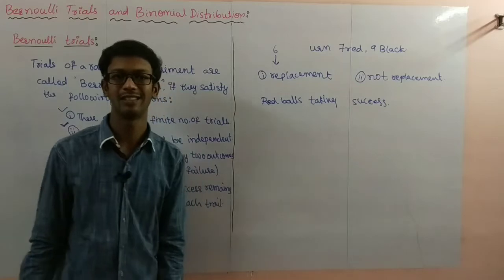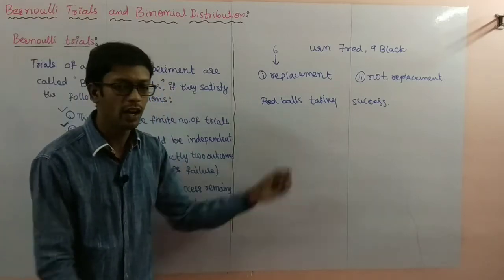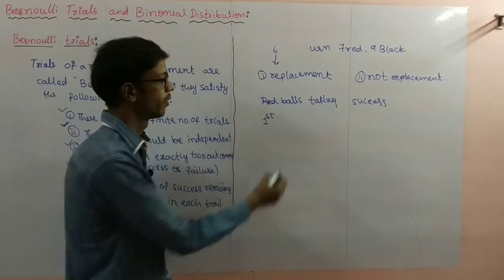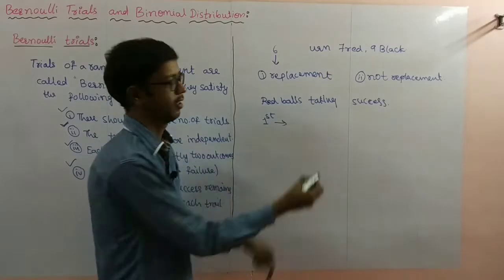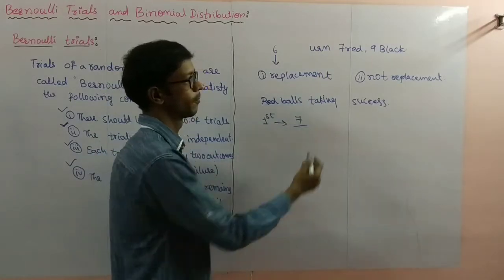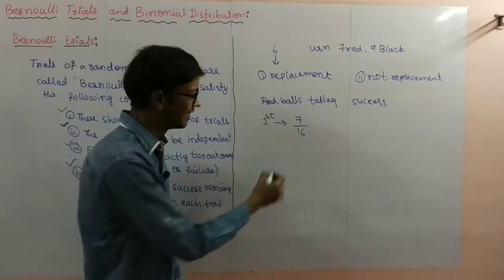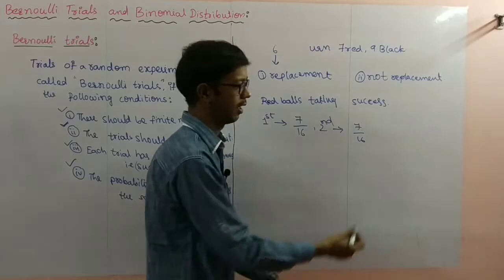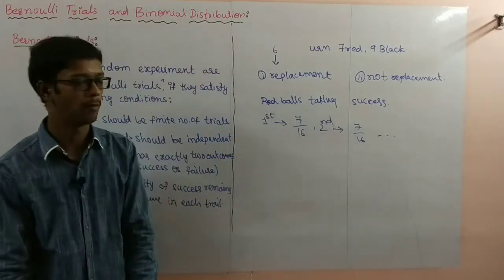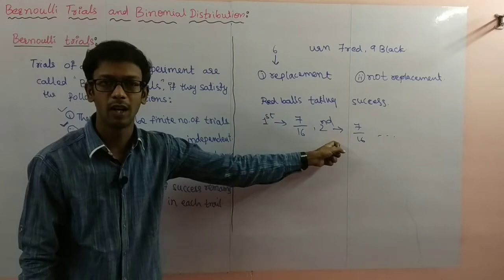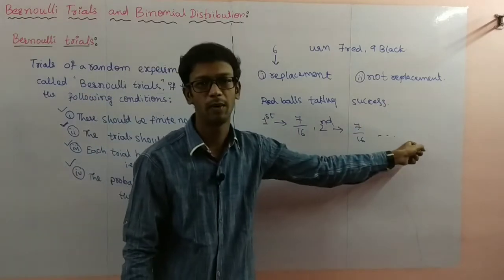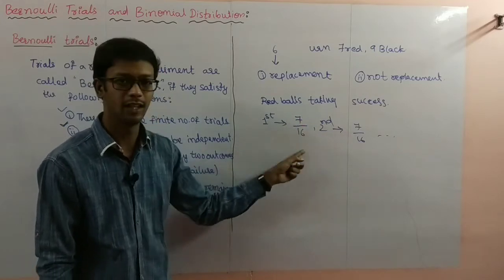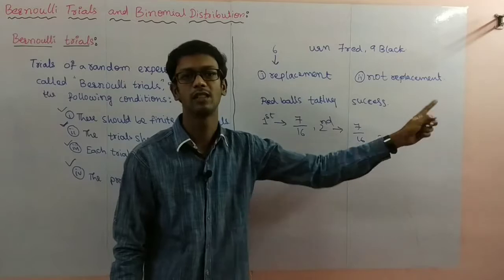Red balls taking is a success. So what is the probability of first time red ball taking? First time red ball taking probability is total red balls, 7 by 16. Second time, 7 by 16. Like that up to 6 times same only. You observe first one does not depend upon second one. Second one does not depend upon third one. And the probability of success is 7 by 16, 7 by 16, 7 by 16.